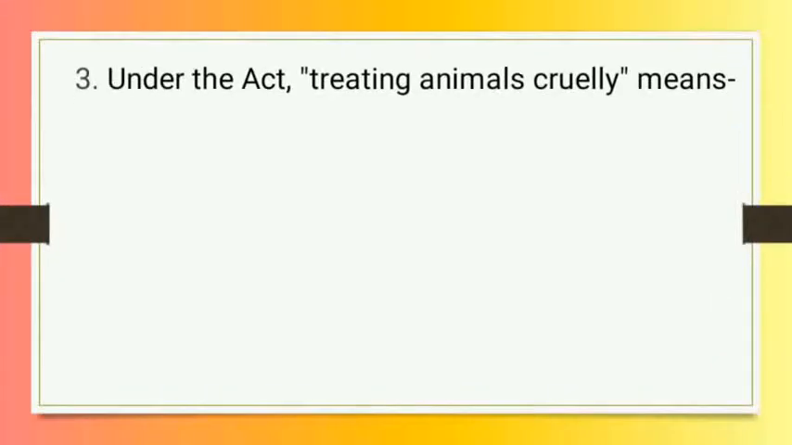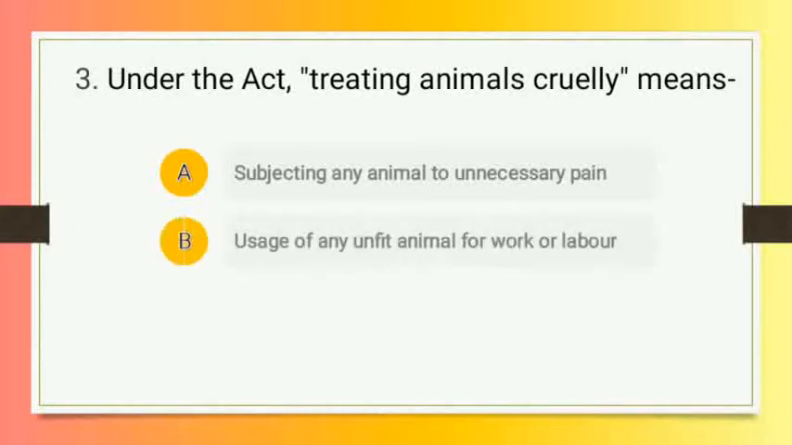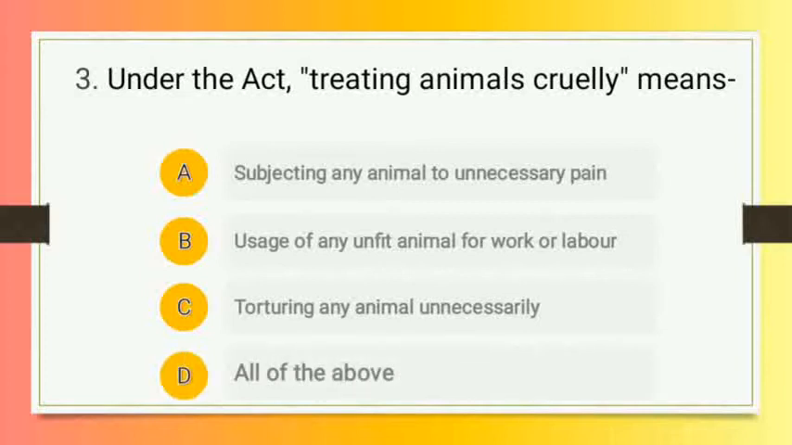The next question is, under the Act, treating animals cruelly means, and the options are A. subjecting any animals to unnecessary pain, option number B. usage of any unfit animal for work or labor, option number C. torturing any animals unnecessarily, and option number D. all of the above. So students, as per the definition of cruelty to animal, any act which includes subjecting any